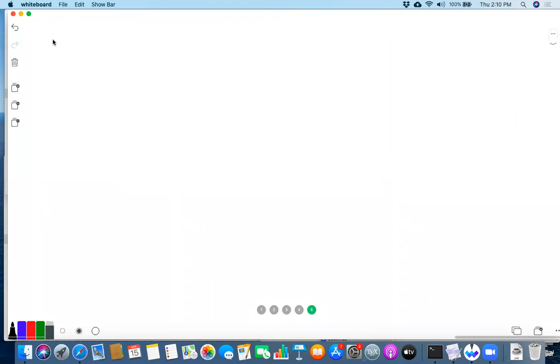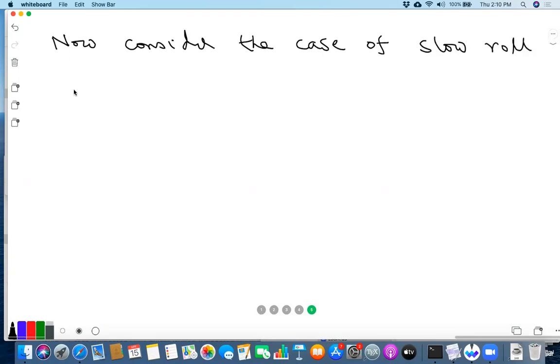But now consider the case of slow roll inflation. In this case, phi bar, the background, is a function of t, because phi is rolling.